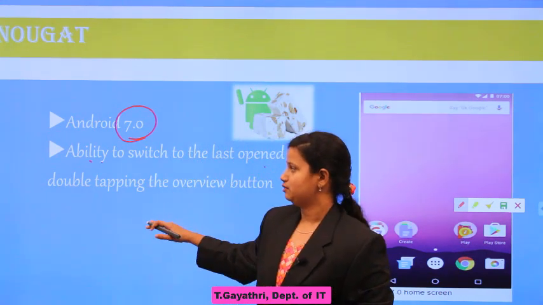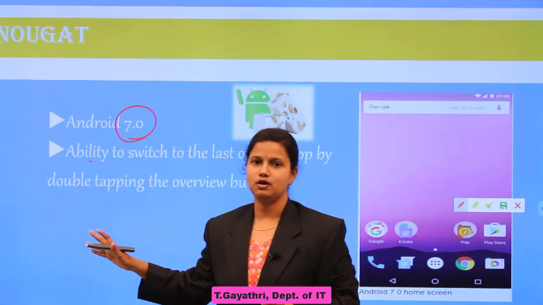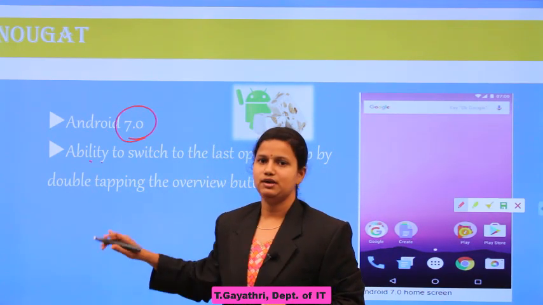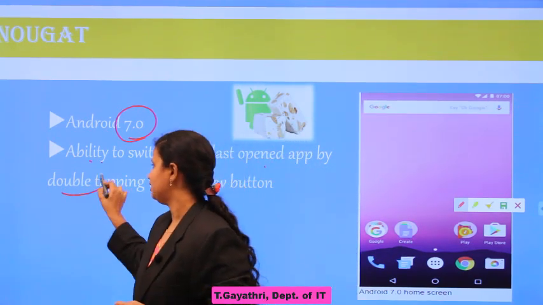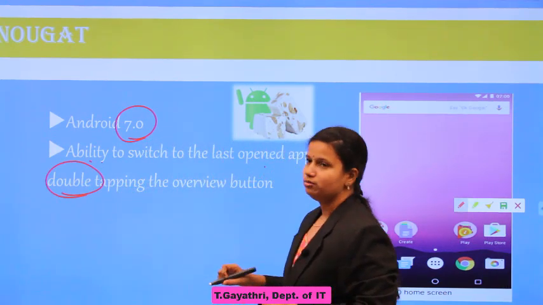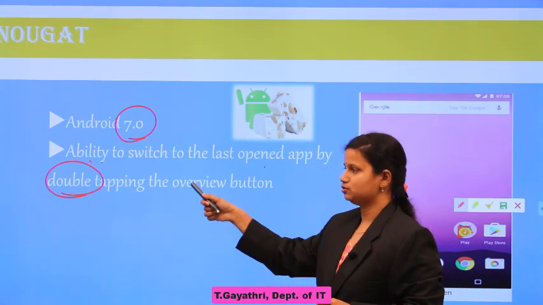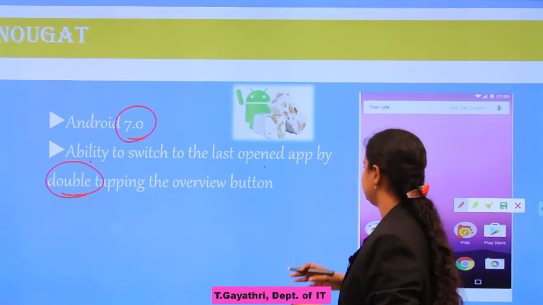This is one of the features added. We don't have to go to that application and open it. Just double tap the overview button on your screen, and it will easily move to the previous application.